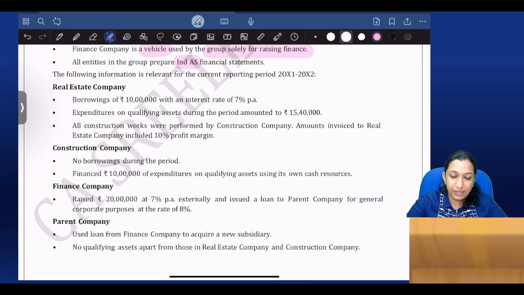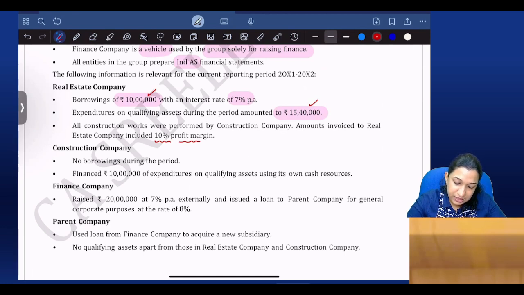Real estate company: there is a borrowing of 10 lakhs with an interest rate of 7% per annum. Expenditures on qualifying asset incurred are 15 lakh 40,000. So there is a qualifying asset of 15 lakh 40 thousand and my borrowing is only 10 lakhs. All construction works were performed by the construction company. Amount invoiced to the real estate company included a 10% profit margin.